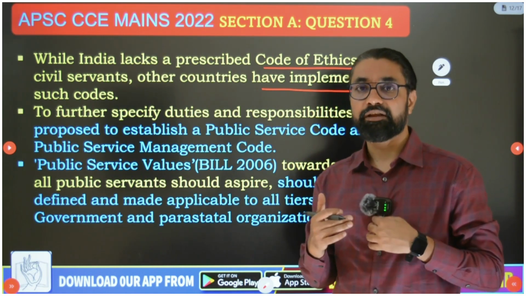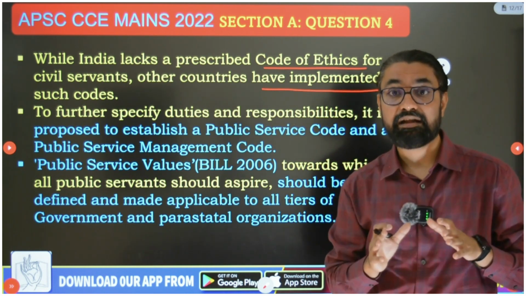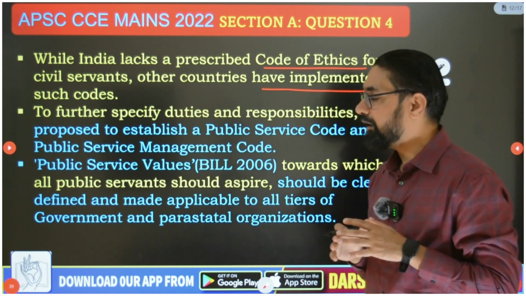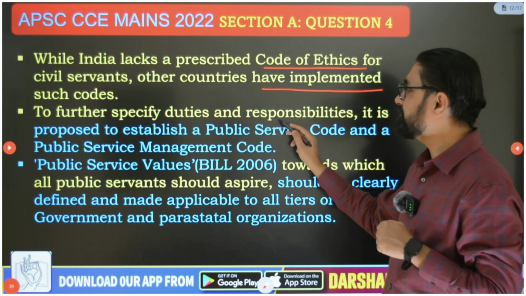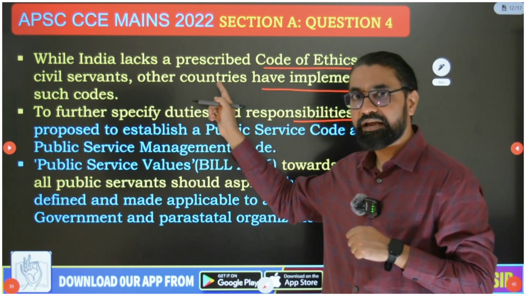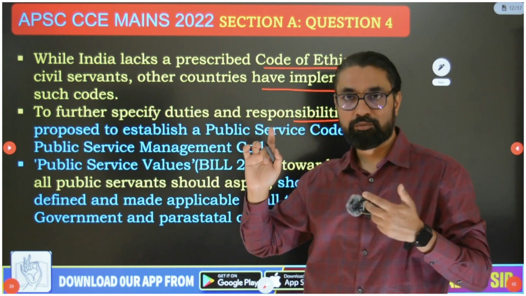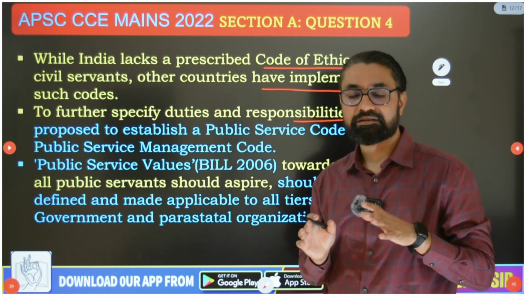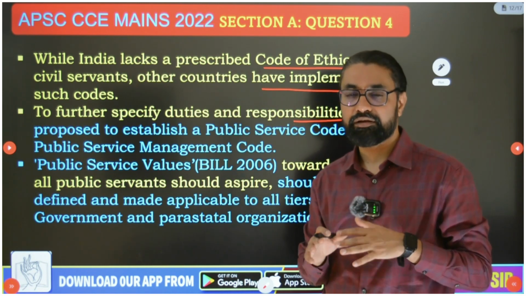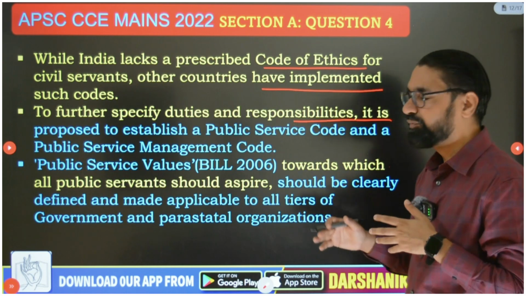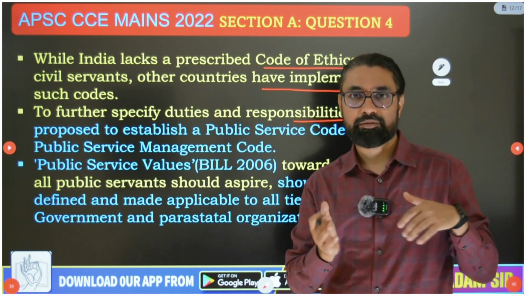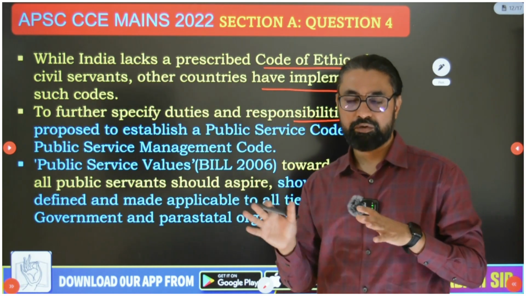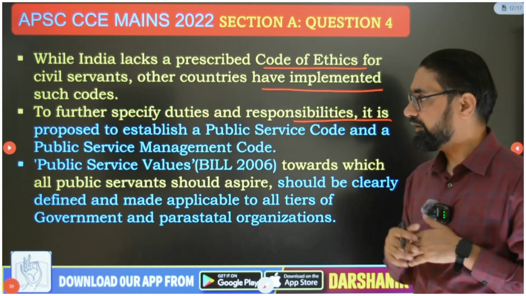Okay, बाकी countries में not only there is code of ethics guidelines, they are implemented legally, and we should have such a law, and parliament should pass such a law to further specify duties and responsibilities. और उस लाइन में Indian government brought new law, Manmohan Singh government, then Public Service Bill 2006, which got lapsed in 2011-2012 के around. It did not become law. Okay, so with 2014 में when Manmohan Singh government went out of power, the bill got lapsed. उसके बाद no work has been done to reintroduce it.